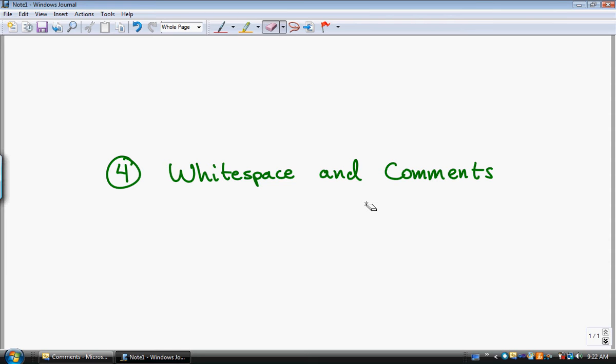The most important thing to know in C++ is that whitespace is almost completely ignored. Okay, and by whitespace, I'm talking about new lines. So when you put extra new lines between all of your commands, we're talking about tabs, for how far you indent your code. We're talking about spaces that you put in between different operators that you write. And so in C++, whitespace is just completely ignored by the compiler. The compiler just doesn't care, and you can do anything you want. You can arrange your code in any way that you want.